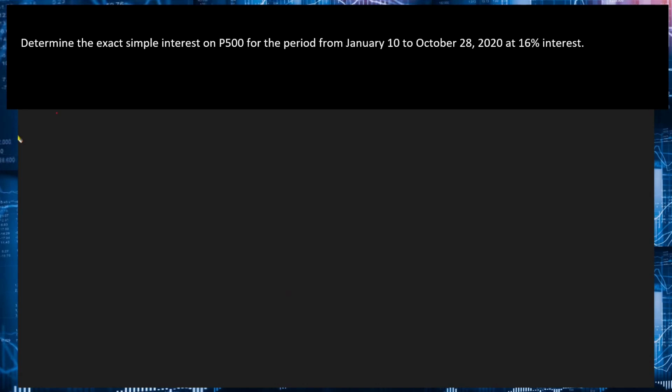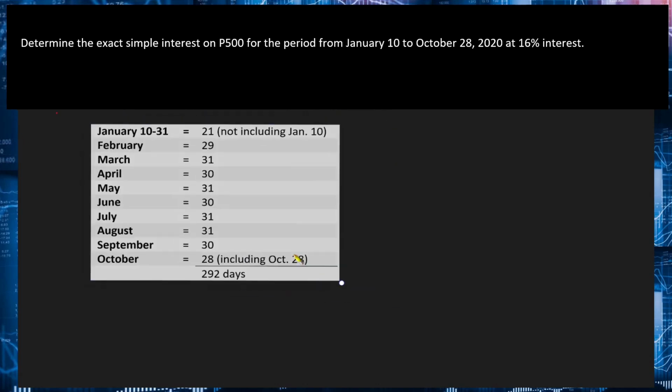First, we need to calculate the total number of days during the period. So, the number of days will be summarized in this table. From January, for the month of January, that will be from January 10 to January 31. In total, that will be 21 days. Okay? So, bilangin nyo, no? I-check nyo. And then for the month of February, that will be 29 days. Kasi take note, 2020, that is a leap year.